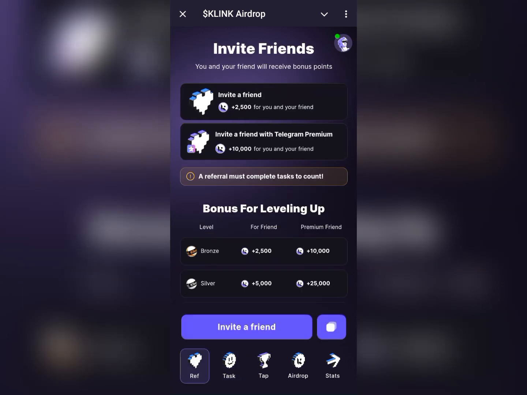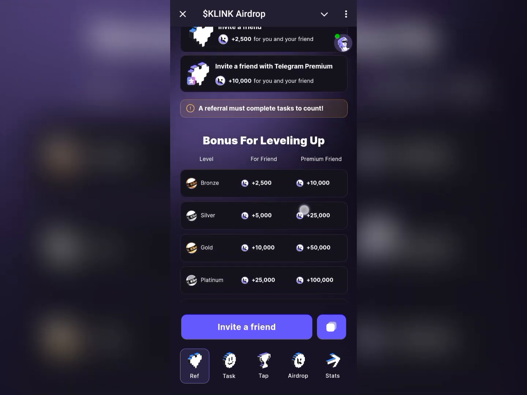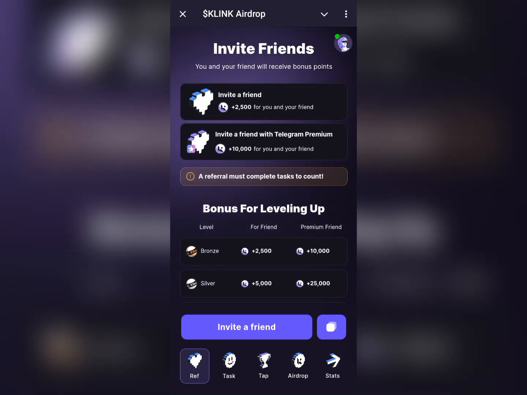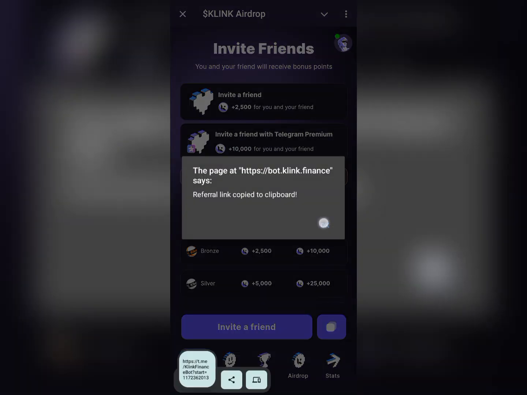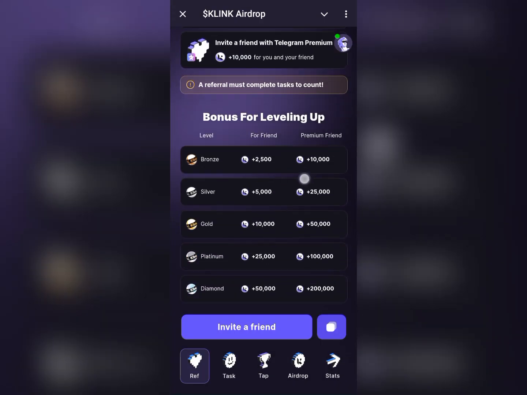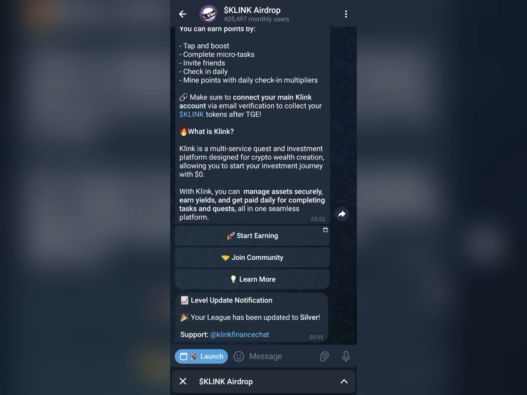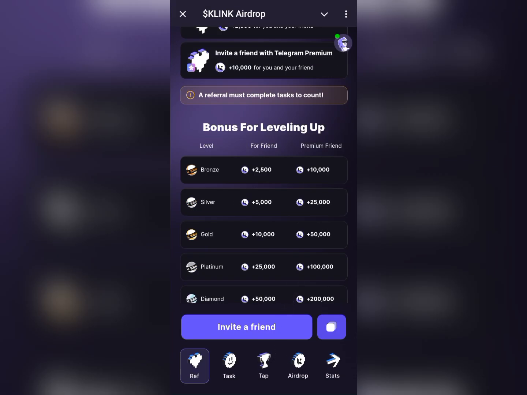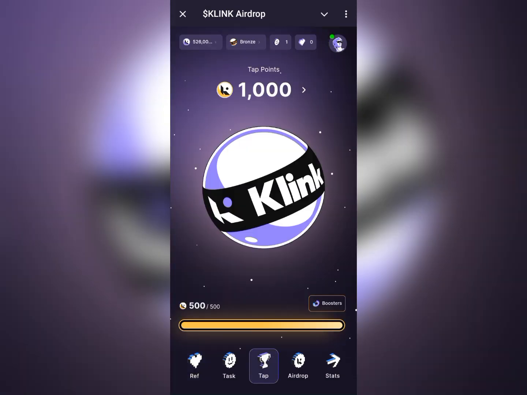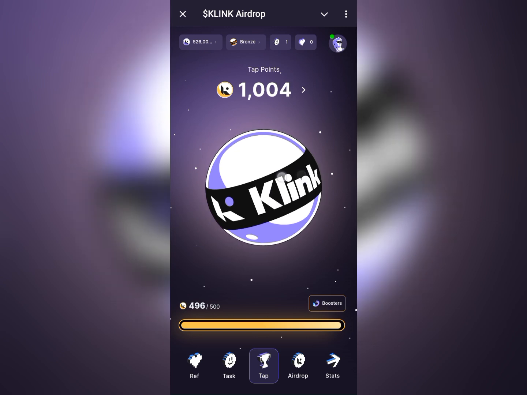Then over here at referrals, you can see a referral must complete tasks for it to count. Once you invite a friend, the friend you invite must complete a task for you to receive a point. This is where you copy your referral link. Mine will be in the description. This is also where you get to tap and increase your points. In every way possible for you to gain points, do it.